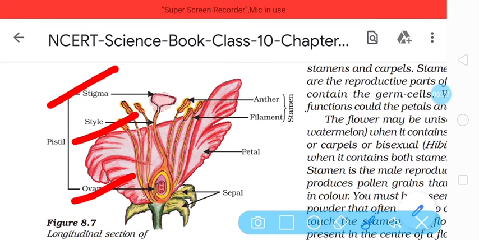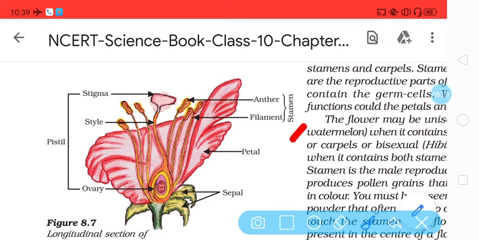So these two whorls, that is stamen and pistil, are called essential whorls. They are called essential whorls because they are directly taking part in the process of reproduction.